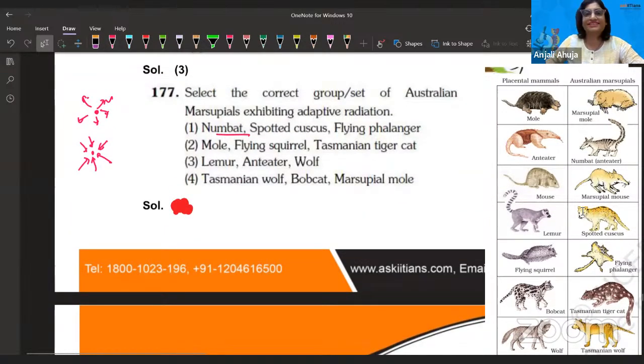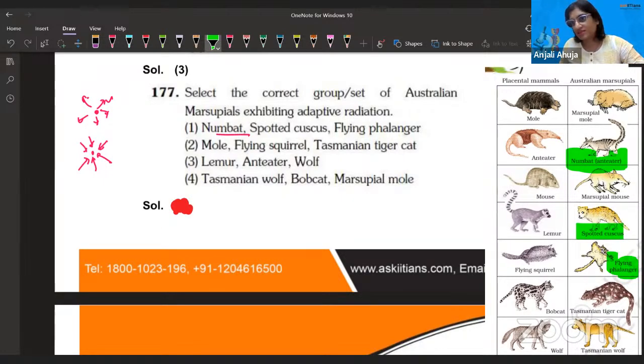There it is, anteater. Wait, let me highlight. Numbat is there. Then they are asking spotted cuscus. It is also there. Modified form of lemur: flying phalanger, flying phalanger. So that is the best combination. Other than that, if you see all the options, you don't see the Tasmanian flying squirrel there, right? Yeah, you don't see it. So A is the correct answer.